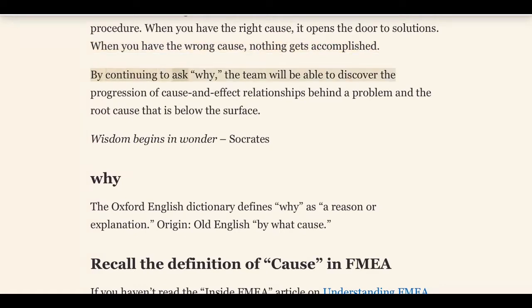By continuing to ask why, the team will be able to discover the progression of cause and effect relationships behind a problem and the root cause that is below the surface. Wisdom begins in wonder, Socrates. Why? The Oxford English Dictionary defines why as a reason or explanation. Origin, Old English, by what cause?